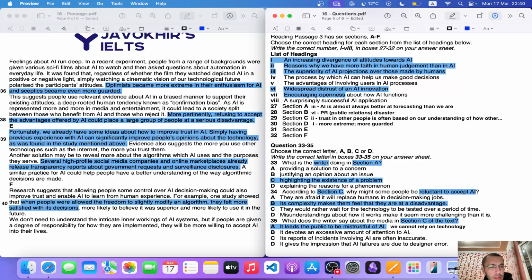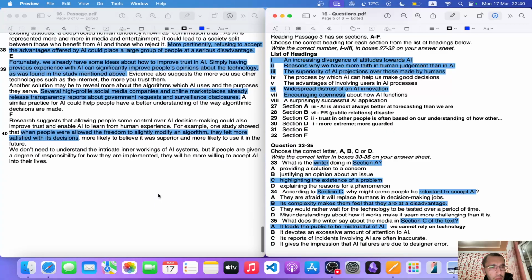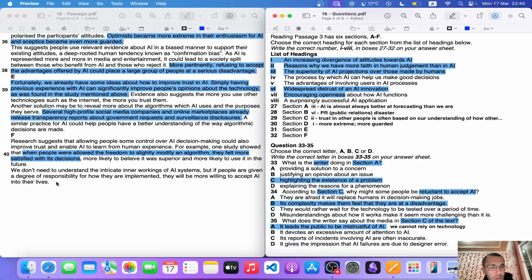I'm not sure, but let's look at the paragraph. Paragraph F though: we don't need to trust the intricate inner workings of AI systems, but if people are given a degree of responsibility for how they are implemented, they will be more willing to accept AI into their lives. The process by which AI can help us make good decisions. The advantages of involving users in AI processes.